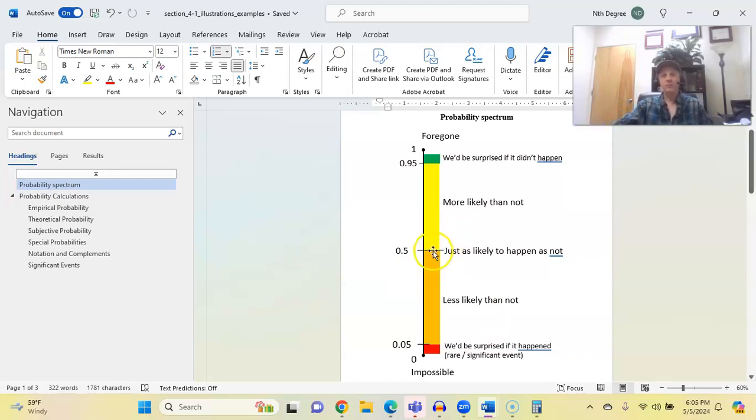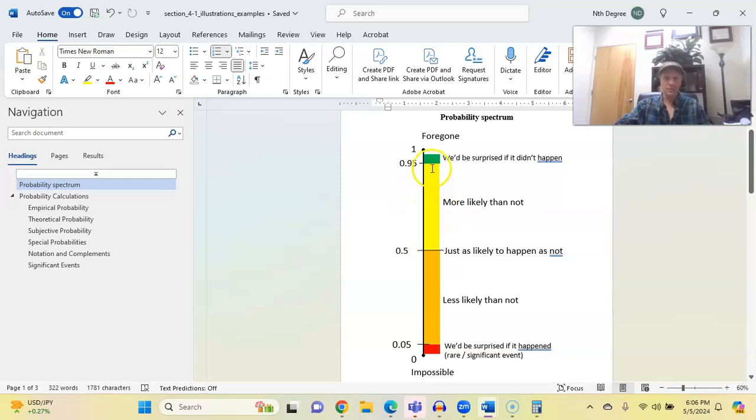And then when we get up above probabilities of 50%, we get into the yellow zone where events are more likely to happen than not. If you pick a random day of the week, what's the probability that you'll have to go to work on that day? It's probably more than half. Most of us work 5 days and take 2 days off, so it's probably more likely than not that you'll have to work that day.